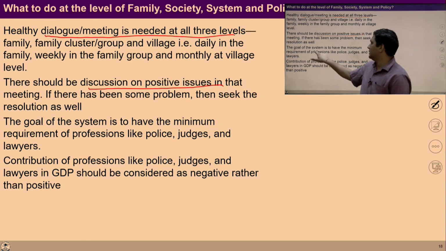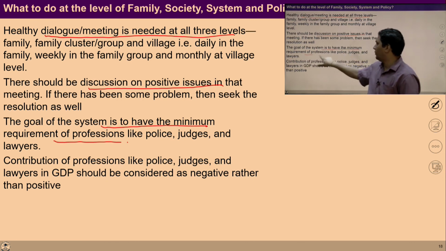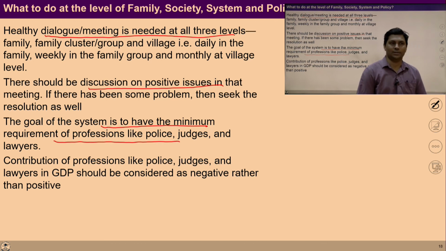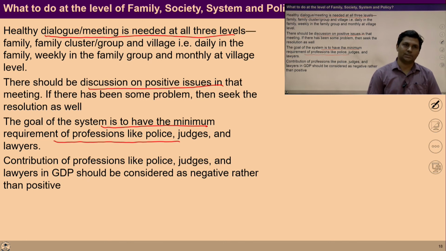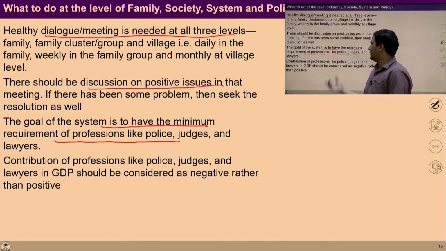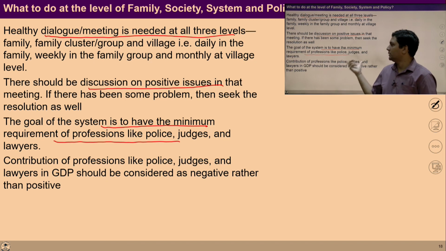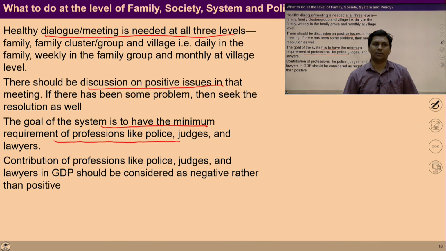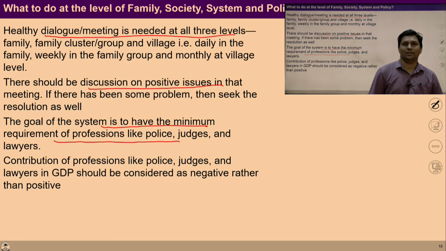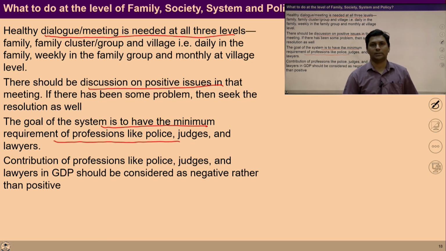And the goal of the system is to have the minimum requirement of professions like police, judges and lawyers. And what would be the contribution of those professions? Simply, the purpose of those professions would be to support the family and the village clusters in organizing these meetings, to work as mediators, and to monitor whether the feeling of justice is being ensured or not. All this can be done through these professional bodies.